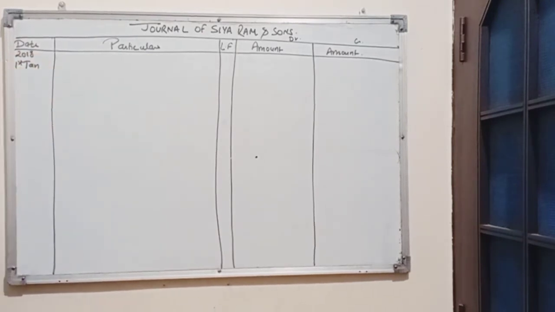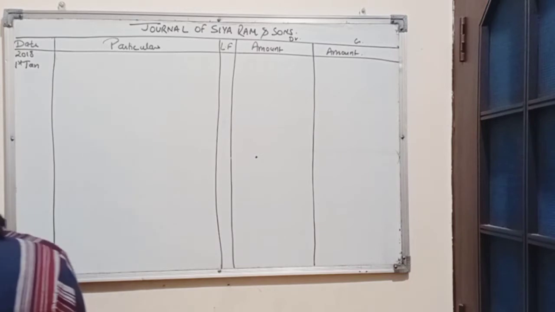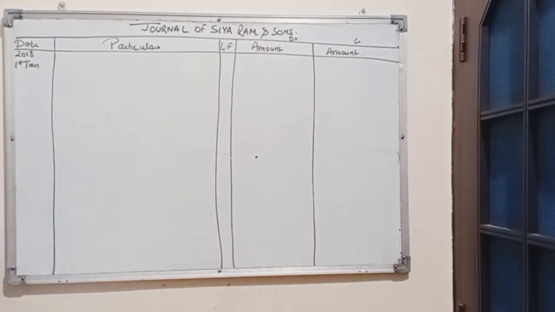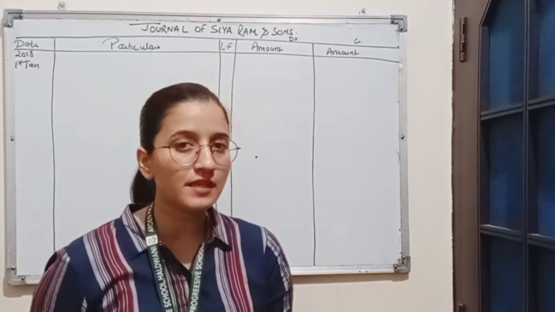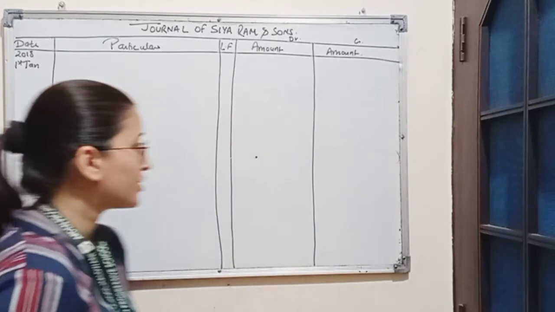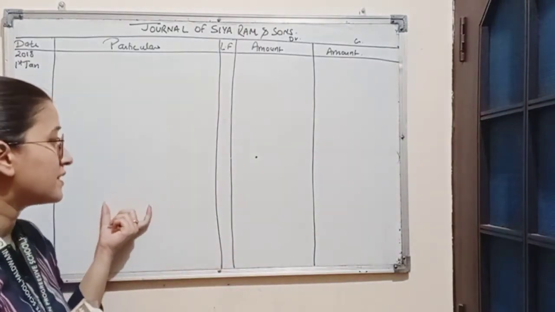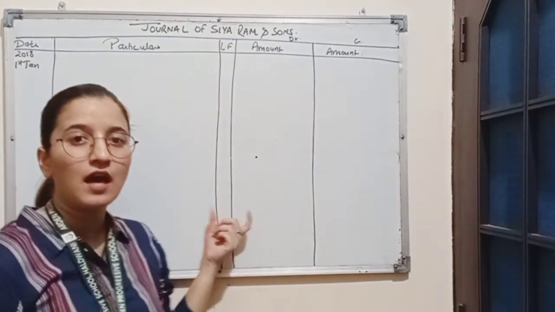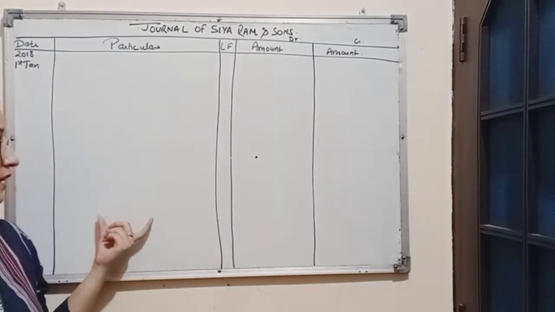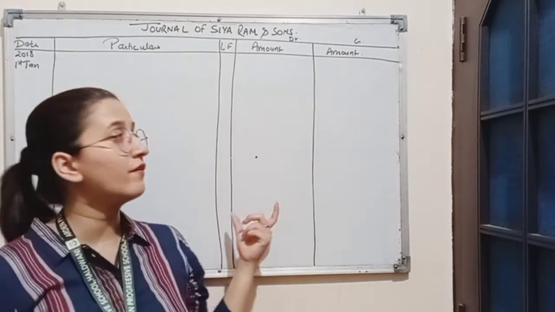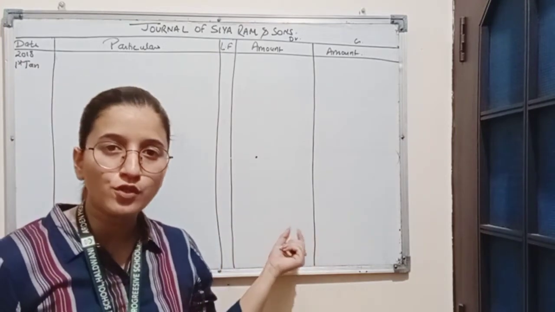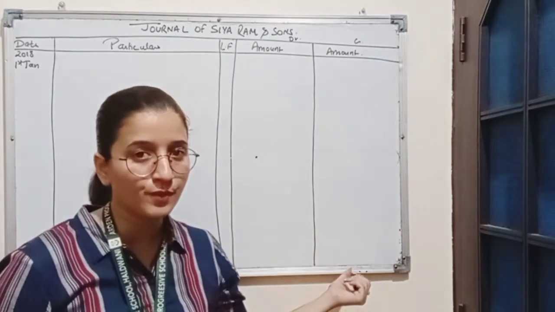1st January. First transaction is C.R. Ram and Sons started business with cash 50,000. Now as we know, we have studied the business entity concept, according to which business and the businessman are separate entities. That means all the transactions in the books of account are recorded from the business point of view and not from the owner's point of view.